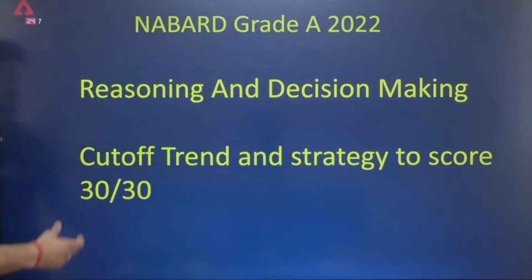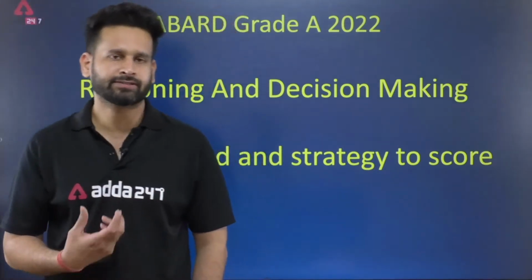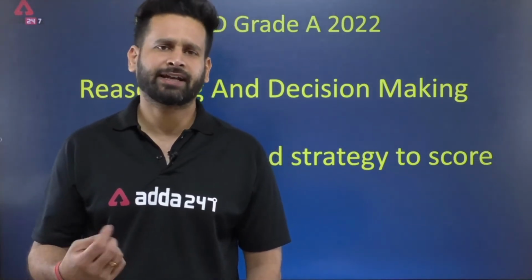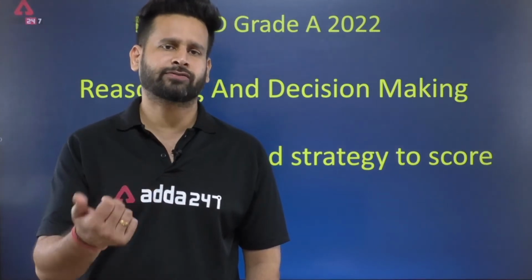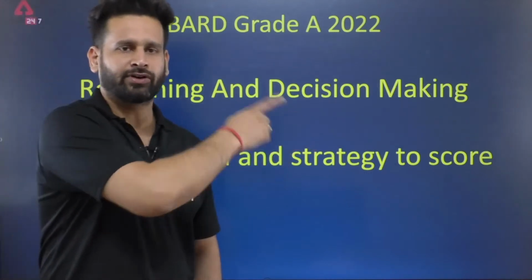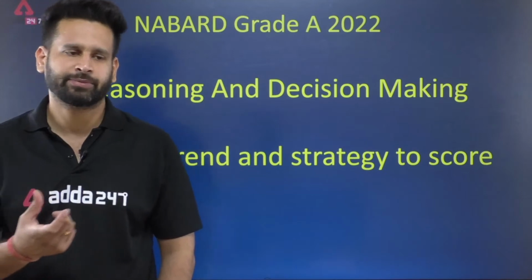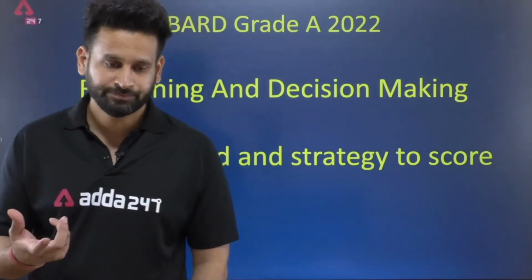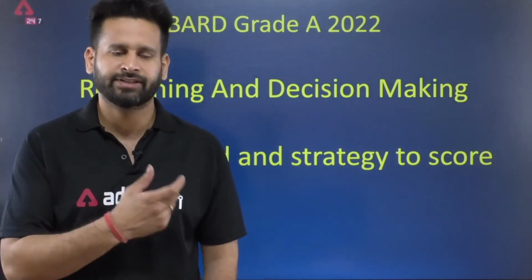We will also discuss the cutoff trend over the last few years, and we will see what an appropriate strategy is if you wish to score maximum out of 30, because these two sections combining reasoning and decision making, 20 marks and 10 marks respectively, total 30 questions, 30 marks will be from these two topics. So we will see what important things we shall do in order to score maximum from these two topics, right?